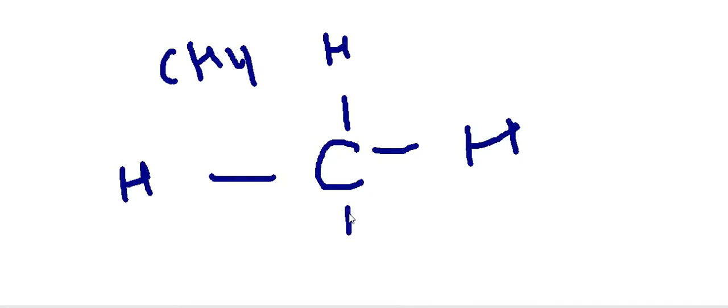Let us consider the general structure of methane, CH4. It has 4 hydrogen atoms. Each hydrogen atom is bonded to one of the 4 sides of the carbon atom. So here the hydrogen atoms are 4.